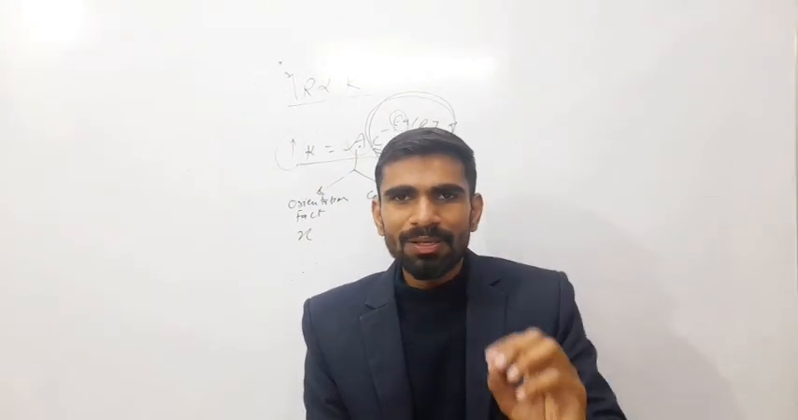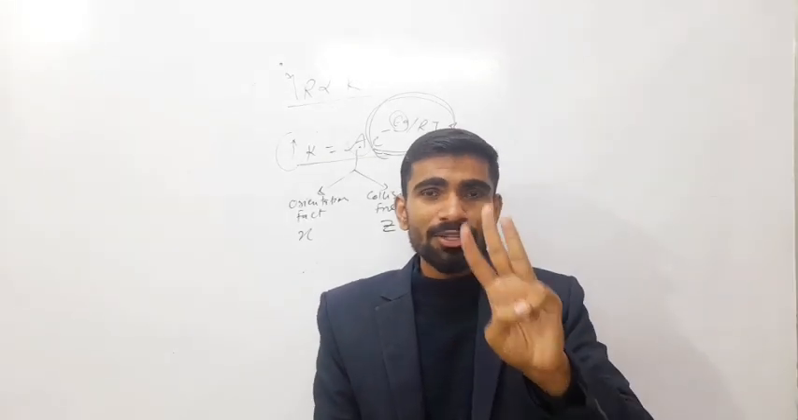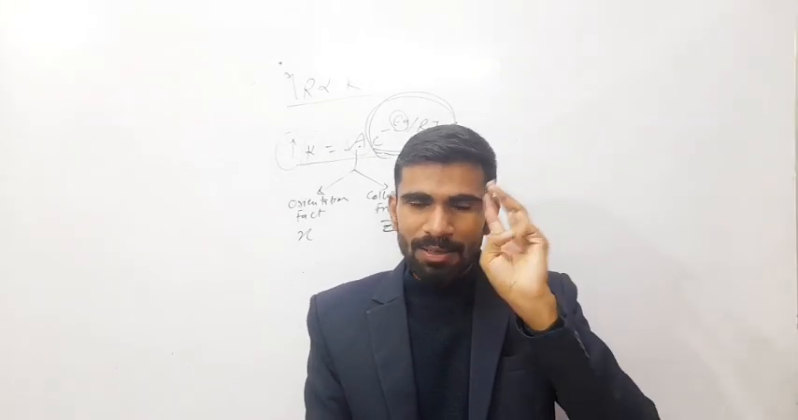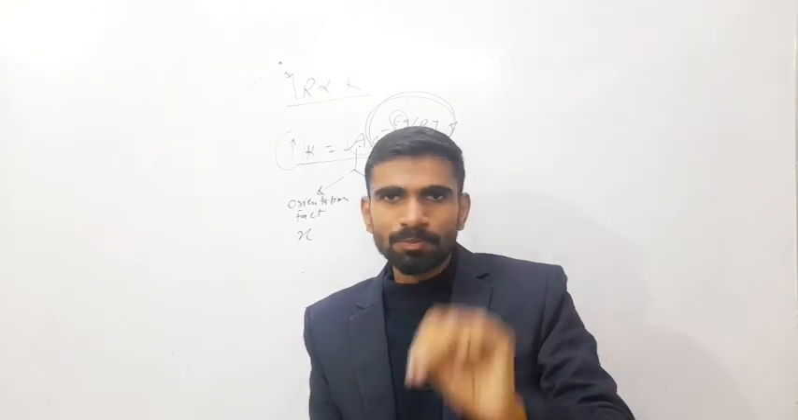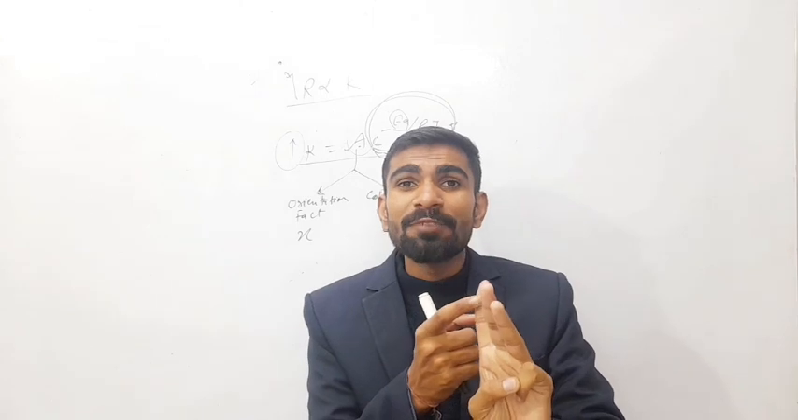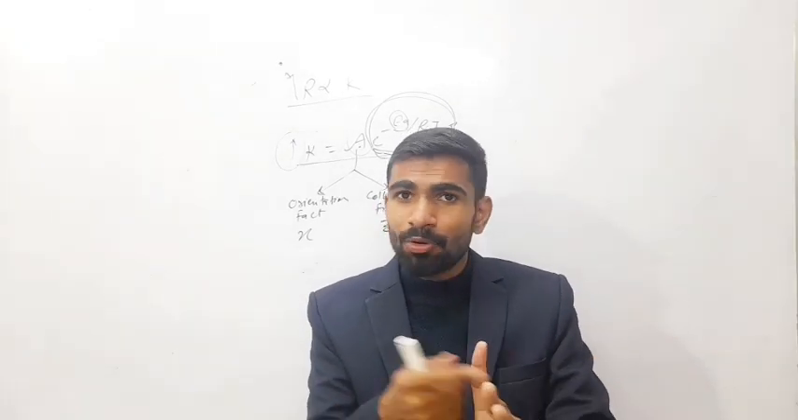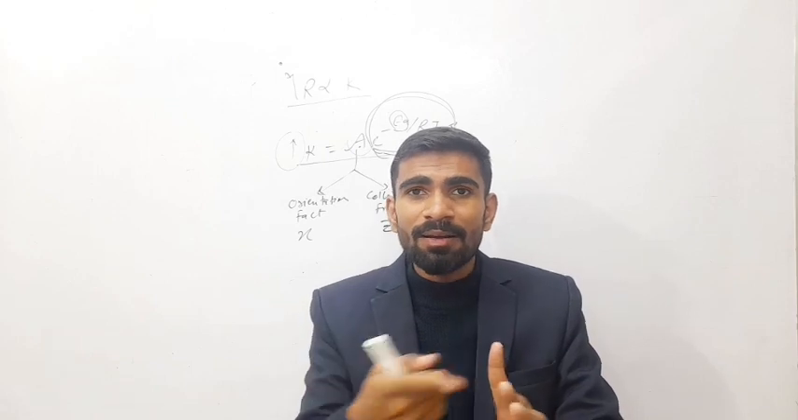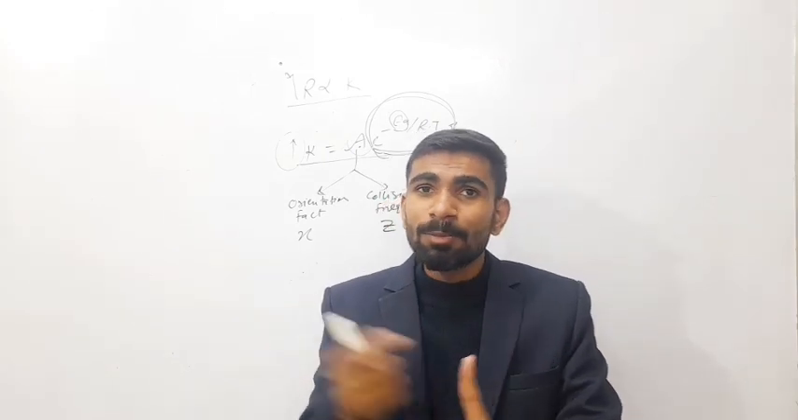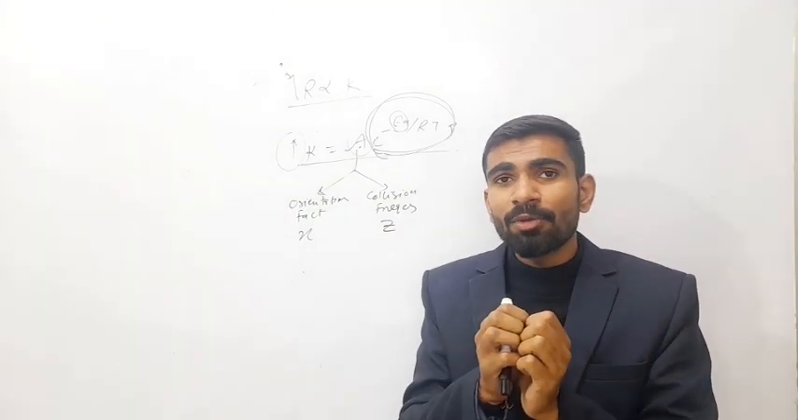So the collision theory of rate of reaction is generally this: only 3 points we have to learn in our mind. First, collision frequency. If collision frequency is greater, then collisions occur in large number, and they occur with proper orientation.